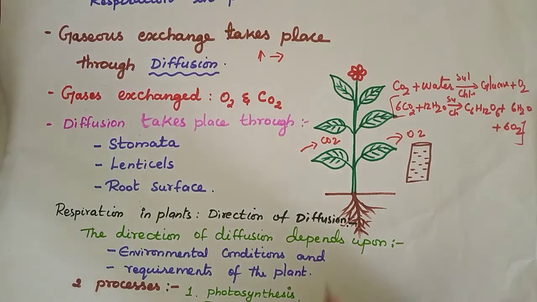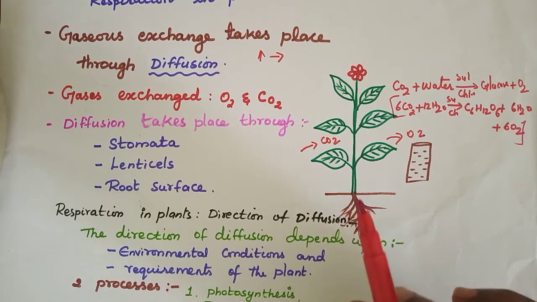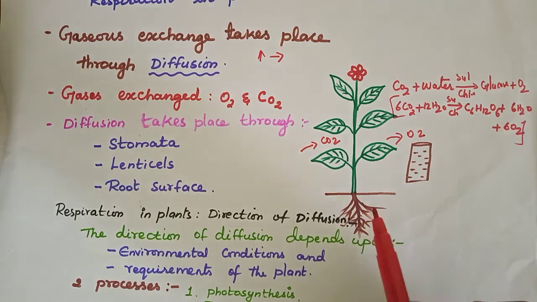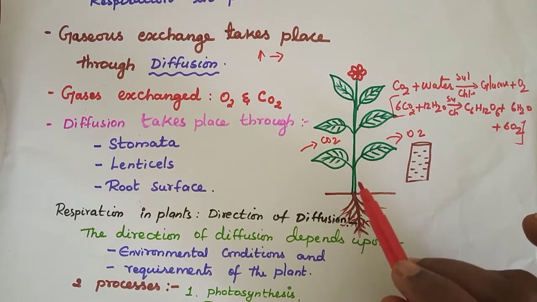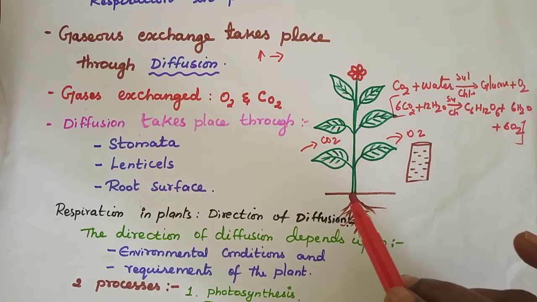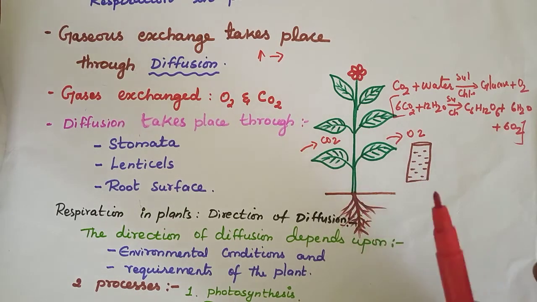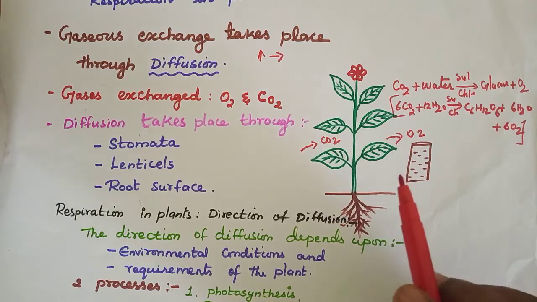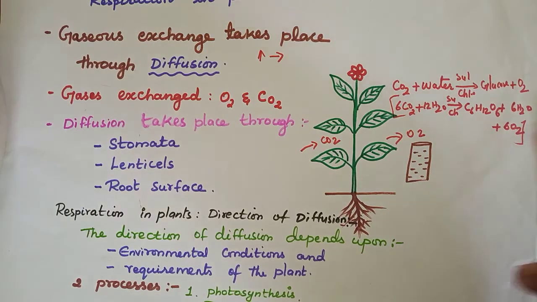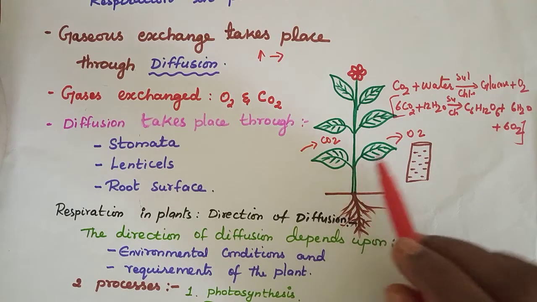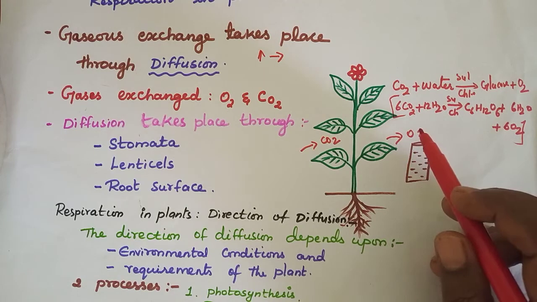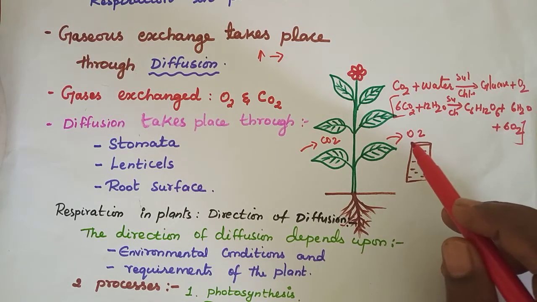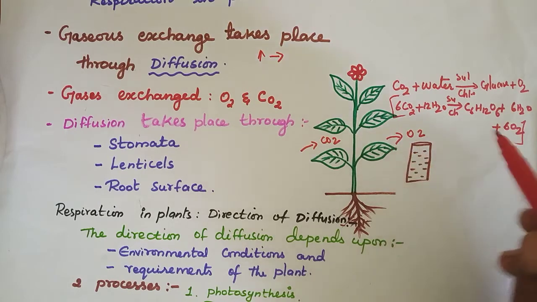We have seen this in the process of photosynthesis, yes or no? Carbon dioxide is a gas needed for photosynthesis, right? So the exchange of carbon dioxide has to take place, and at the same time oxygen gas is released. It takes carbon dioxide and releases oxygen. Oxygen is a byproduct, thrown out of the plant.